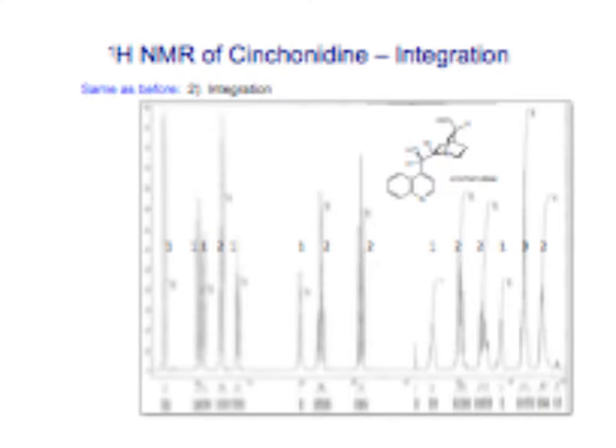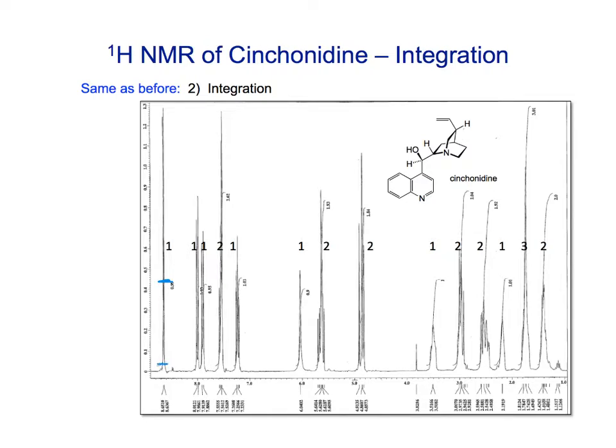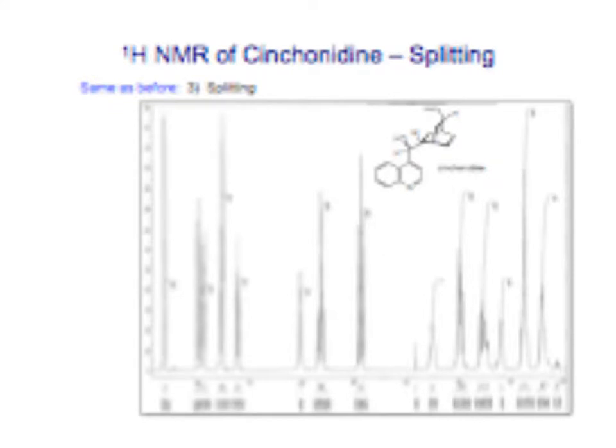Okay, we can look at the integration. So if you can see these, there are integration curves on all of these as we go through here. And so we can see these integrations, we could estimate these as most of them are 1 and some are 2. Here's 1 for 3. But some of them that are 2 are kind of overlapping signals, and they're not always equivalent, right? So this is a pretty good spectrum because a lot of signals are spread out, but there's still some overlap as well. And what we'd like to get some information about is the splitting, okay?